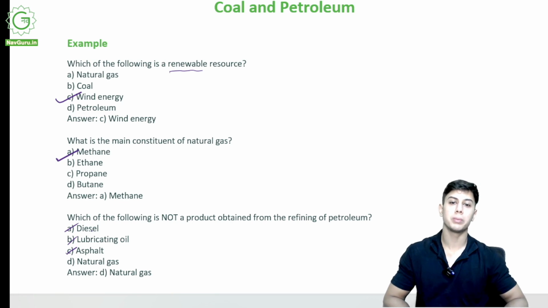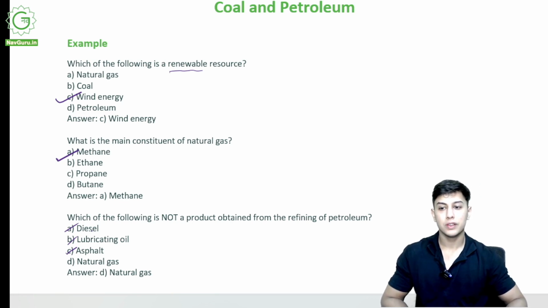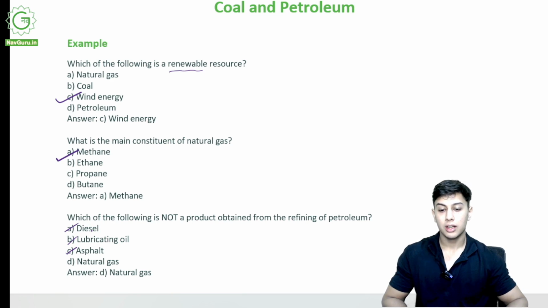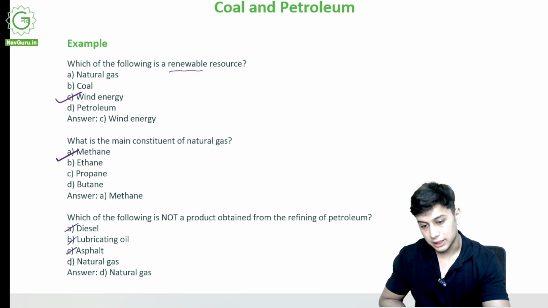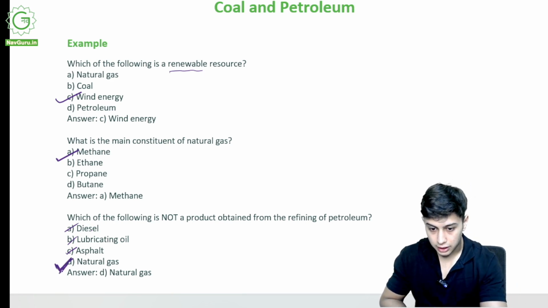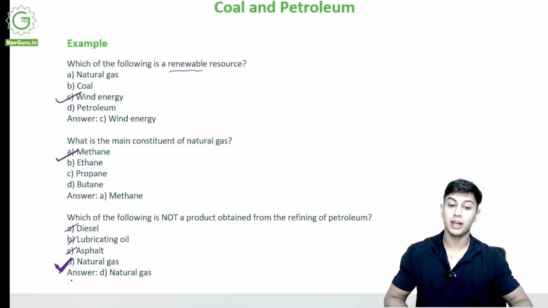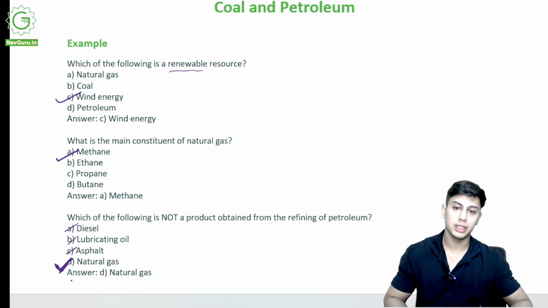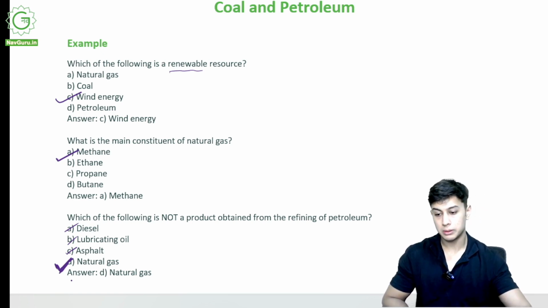Asphalt is used in making roads. If you've heard of the game Asphalt, it refers to the road on which cars are driven. So natural gas is the correct answer because it is not obtained from petroleum. Whenever there is petroleum, there will also be natural gas there, but it is not a part of it. Always remember.